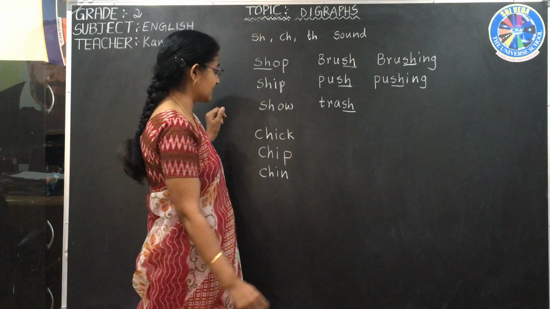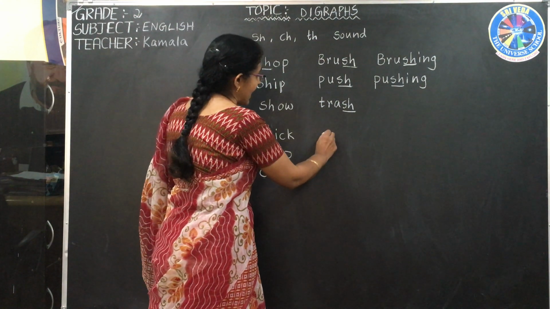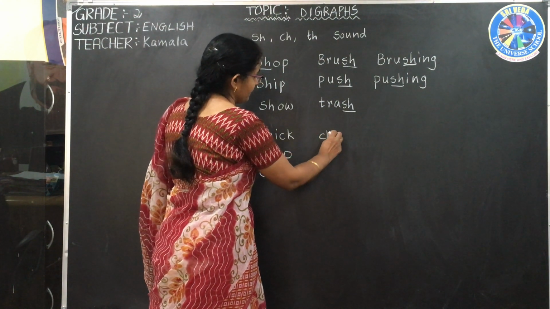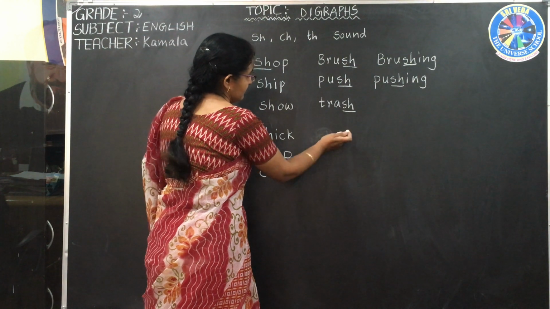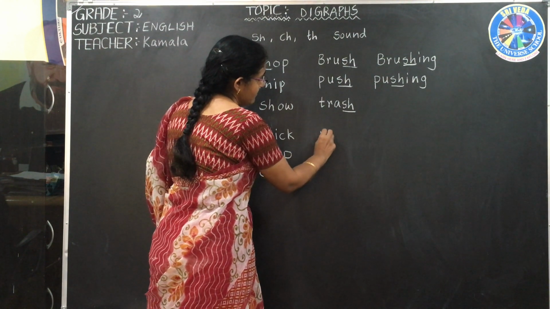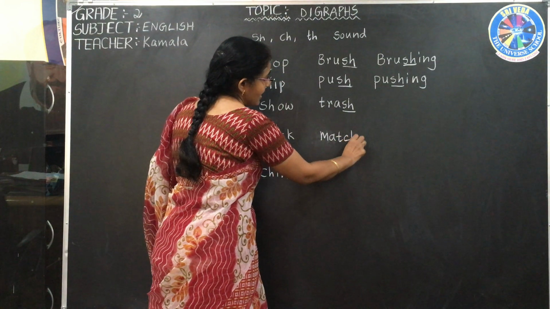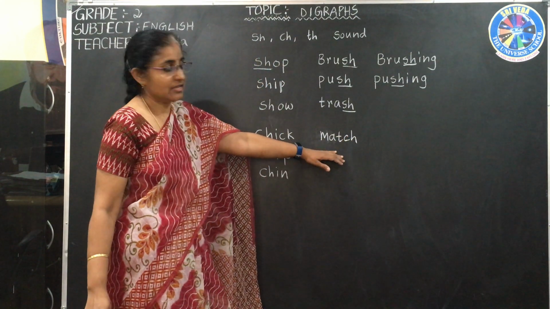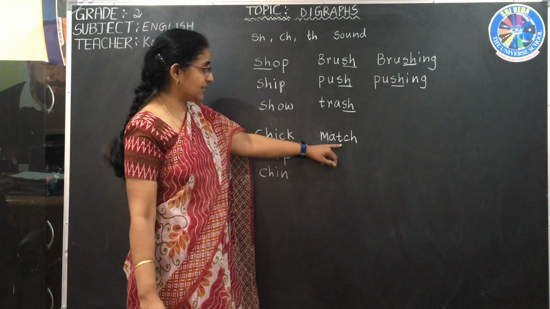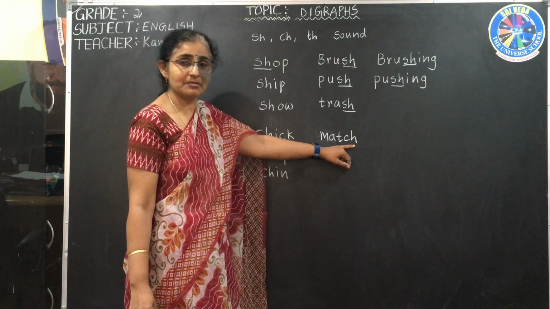Now let us see some words which end with CH. M A T C H, match. MAT is mat, CH is ch, match.